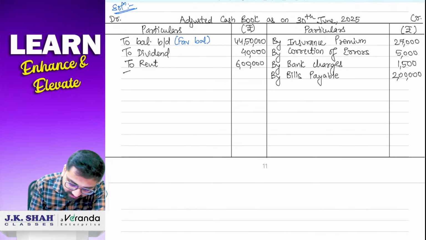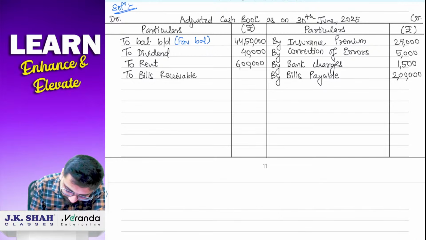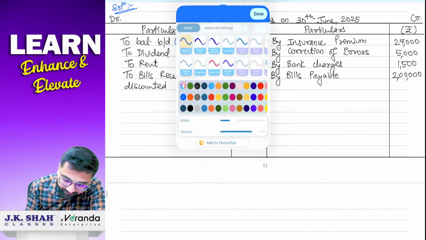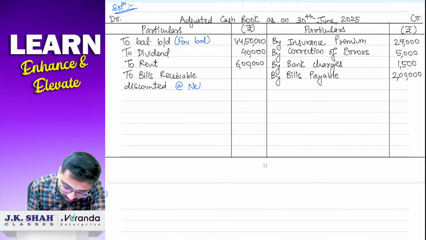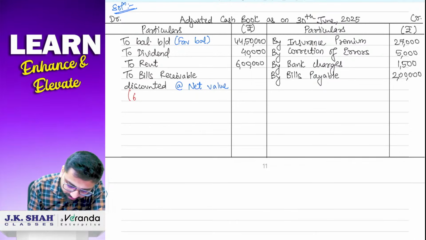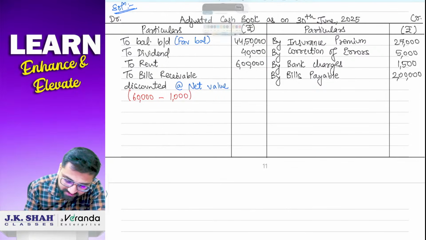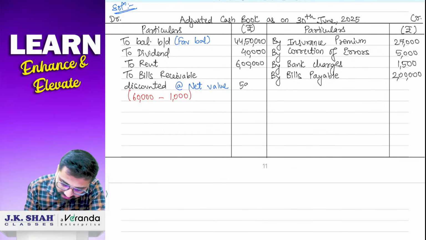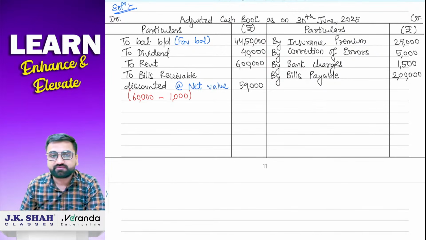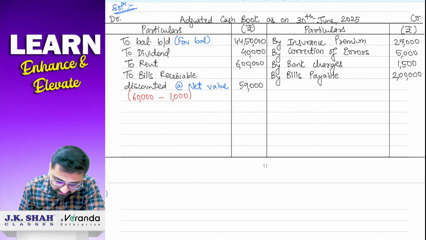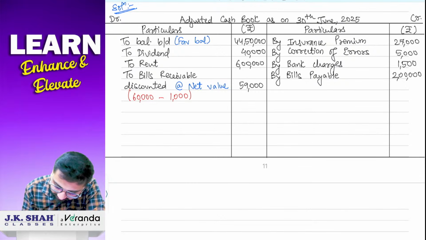And the last transaction was in which we had discounted the bills receivable. So we'll write down here, bills receivable discounted. And it will be recorded at which value? It will be recorded at net value. And how will you find out the net value? Net value will be gross value of the bill minus discounting charges. So basically it will be recorded at 59,000 rupees. Correct? Yes. So we have finally finished recording all the transactions in the adjusted cash book.